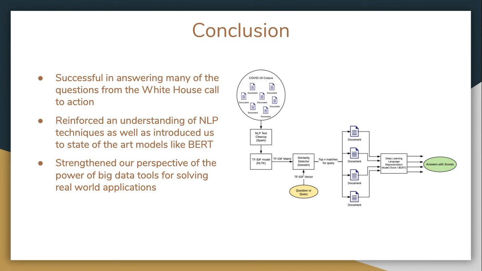In the process of building this tool, we became more familiar with NLP techniques, the state-of-the-art language representation model, BERT, and big data tools like Spark. These are all very powerful tools for solving real-world problems that involve large, unstructured data.